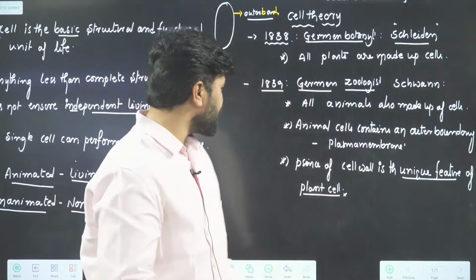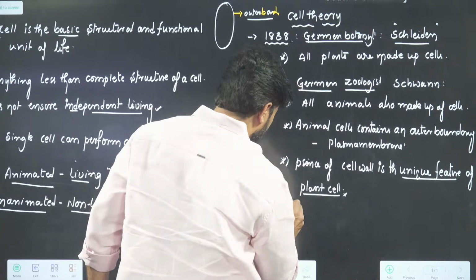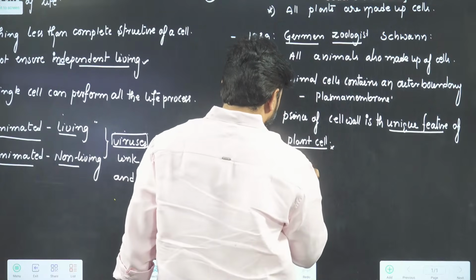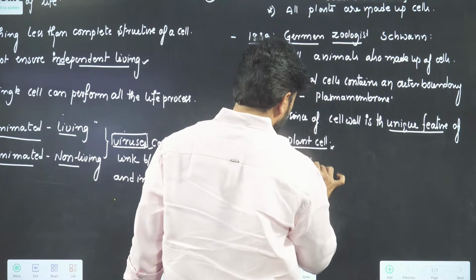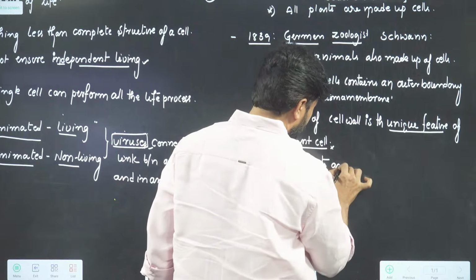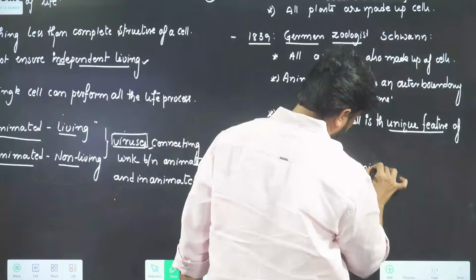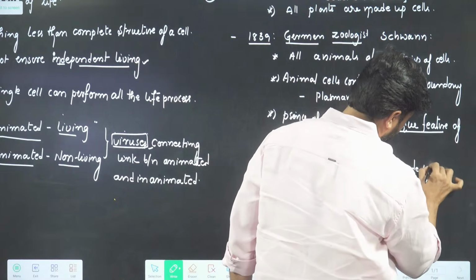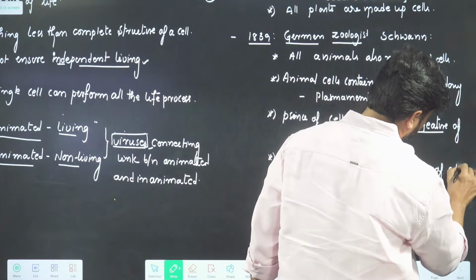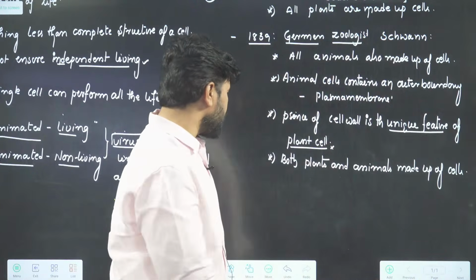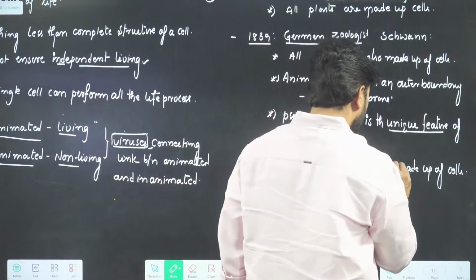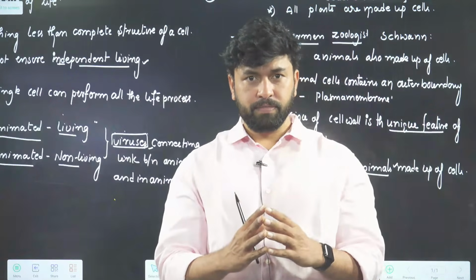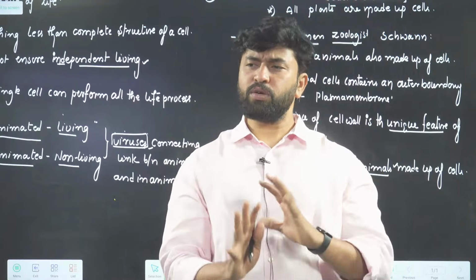So with all these explanations, finally he gave one statement, that is, both plants and animals are made up of cells. Both plants as well as animals are made up of cells. Who gave this statement? Same, Schwann. I have studied plants and animals, both are made up of cells.